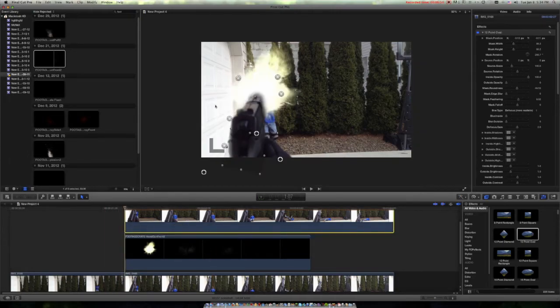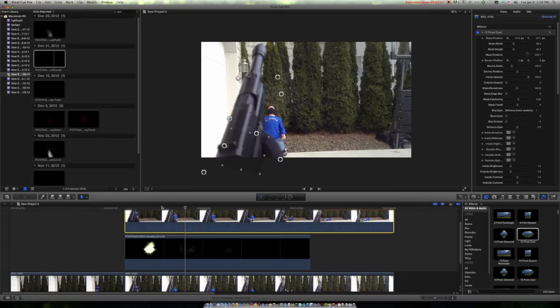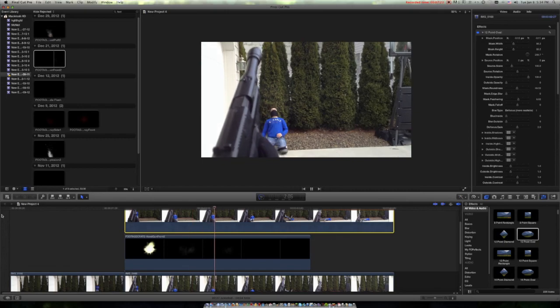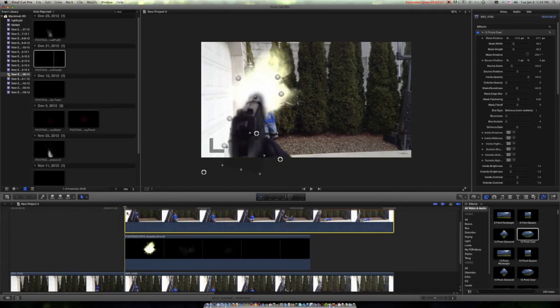So now you would do the same as a mask, except it would be with color, and you would brighten the wall, because you're not just going to shoot a gun and there's not going to be any brightness. So you would do that, but for the sake of length, I think I'll just stick to this. So here's the effect. And I think that actually looks pretty good. So yeah.